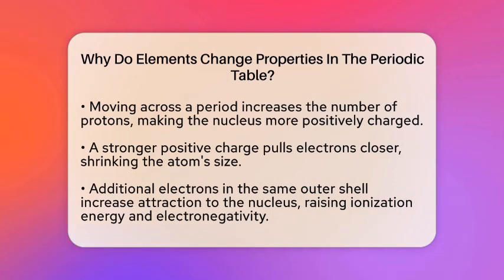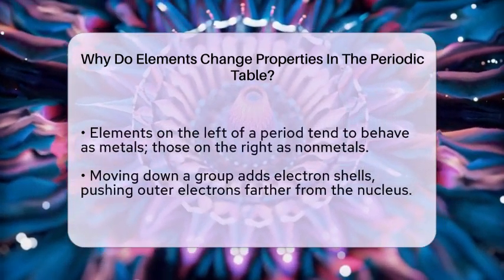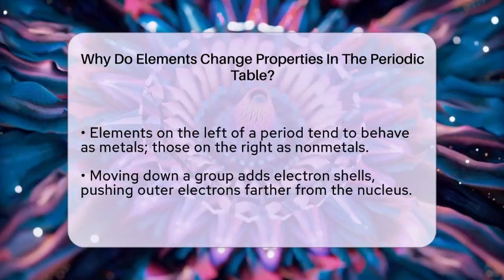These changes cause elements on the left to behave more like metals, which are good conductors and malleable, while those on the right act more like nonmetals, which are insulators and brittle.